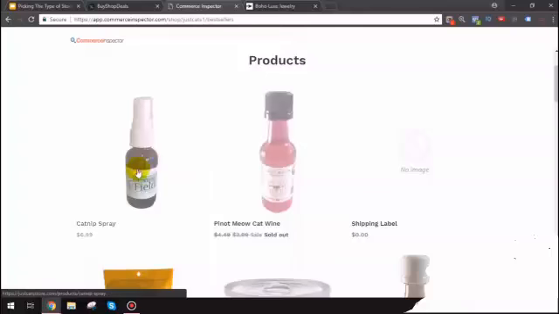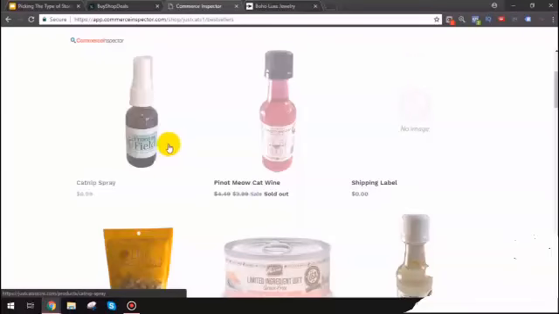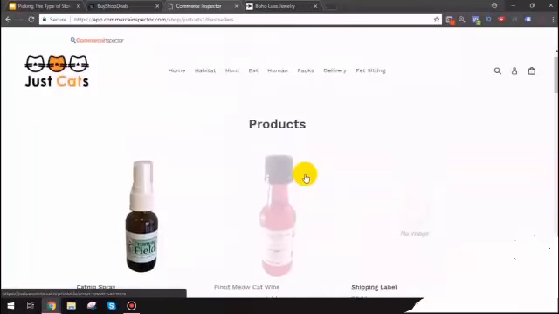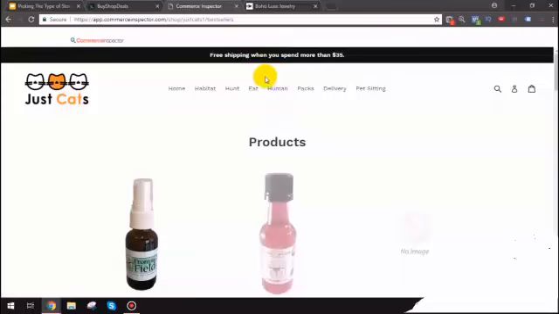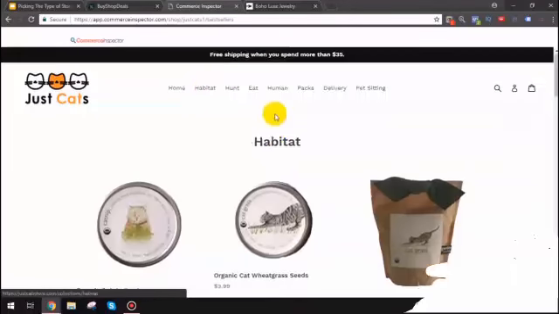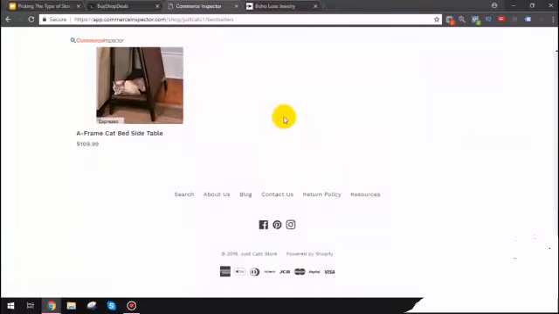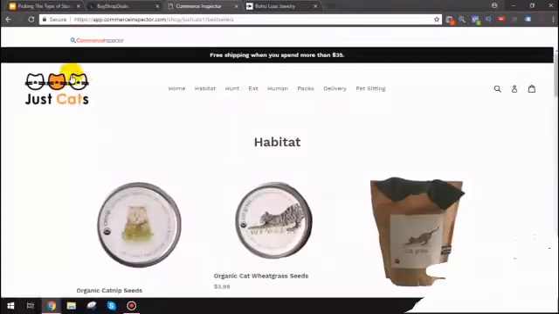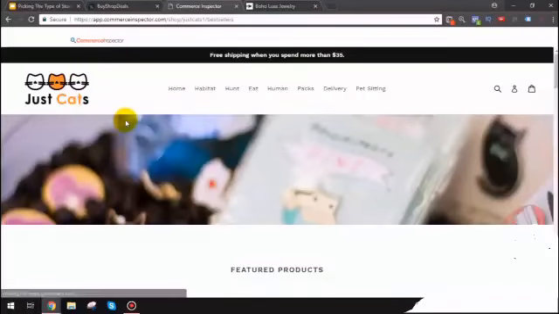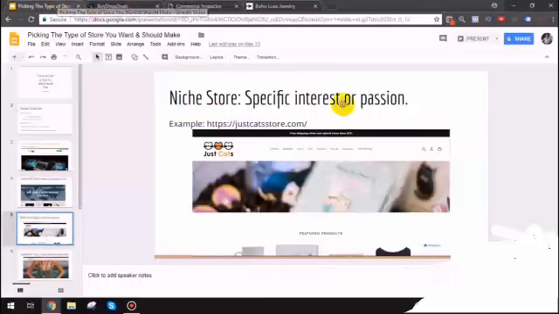Let's look at their best-selling products. Let's see kind of what they're selling. So their best-selling product is some catnip spray. Now, of course, this is very, very good product research ideas, but that's not what we're here for. We're just looking at the store design just to kind of get ideas. Now, they have Pinterest, Instagram, and Facebook. Perfect. Their store is very basic, but of course, it works. It's minimal, it's simple, but it's high quality, and that is what sells, guys.